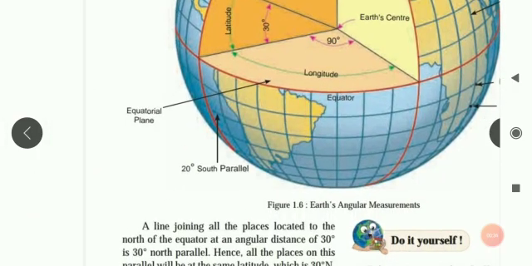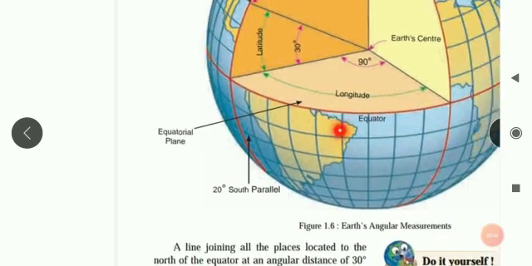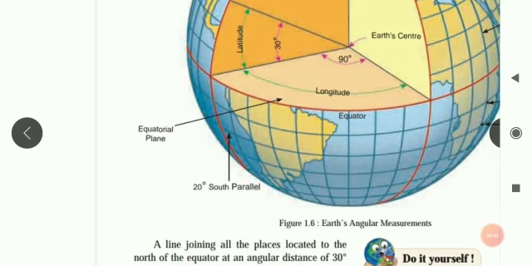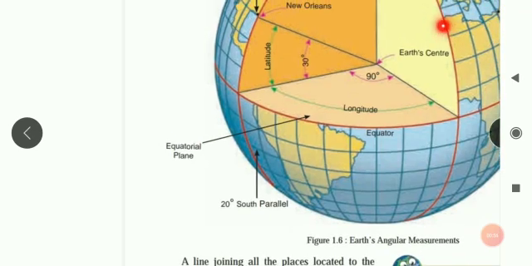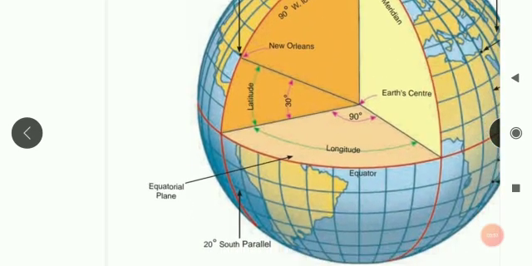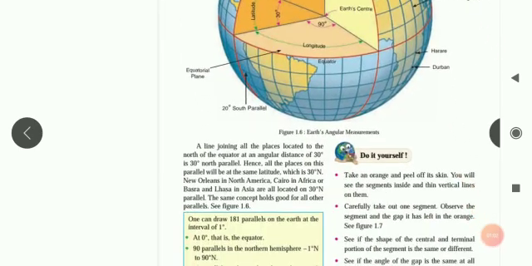But remember one thing we had seen while writing for parallel. Parallel lines are the horizontal lines, isn't it? So for mentioning parallel, we always have to write down either north or south, and while writing for meridians or longitudes, we always have to mention either west or east, isn't it? So let's continue with what is written for this figure.